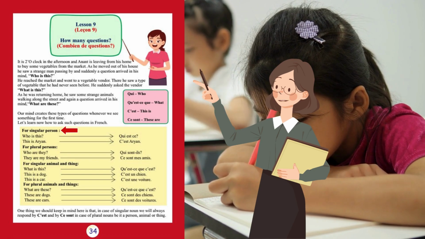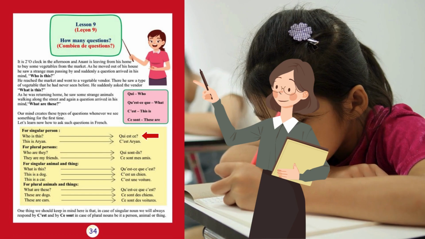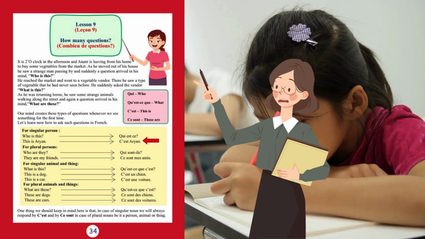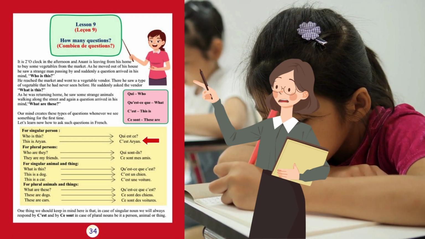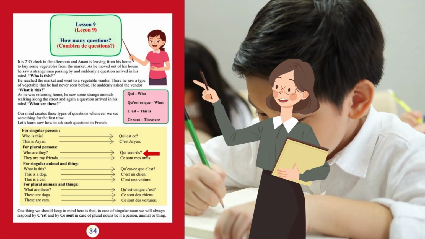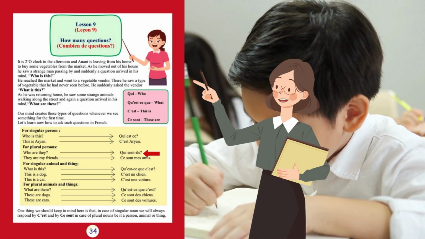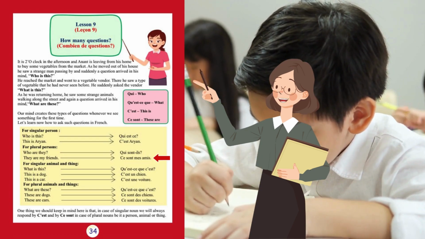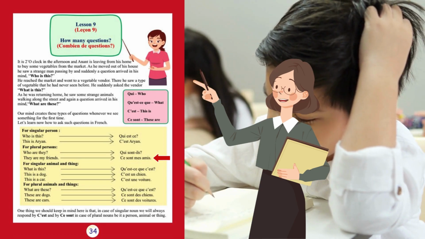Let's start with singular person. If you want to say, "Who is this?" in French you have to say, Qui est-ce? In response you can say, "This is Aryan." In French you have to say, C'est Aryan. For plural person, if you want to ask who are they, in French you can say, Qui sont-ils? In response you can say, "They are my friends." In French you have to say,